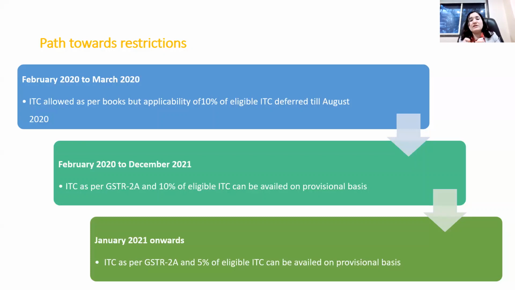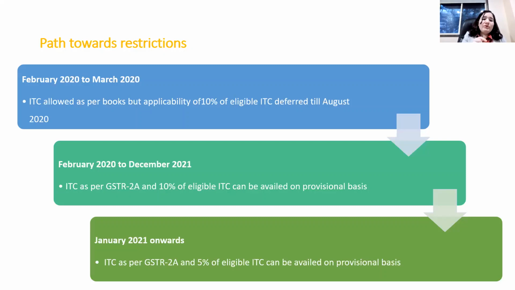That means in August, taxpayers were required to compute the 10% eligibility criteria for February to March 2020 on account of the pandemic scenario. So the government only deferred the rule and did not give any relief.